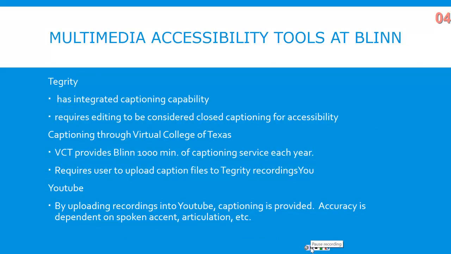In addition to the tools available in Office 365 and Adobe Pro, instructors and employees at Blinn also have multimedia accessibility tools available to them. Tegrity, a screen capture software, has integrated captioning capability. Those captions require editing to be considered closed caption for accessibility. Blinn also has captioning services available through the Virtual College of Texas, and VCT provides Blinn with 1,000 minutes of captioning service each year. It does require the user to upload caption files into Tegrity recordings.